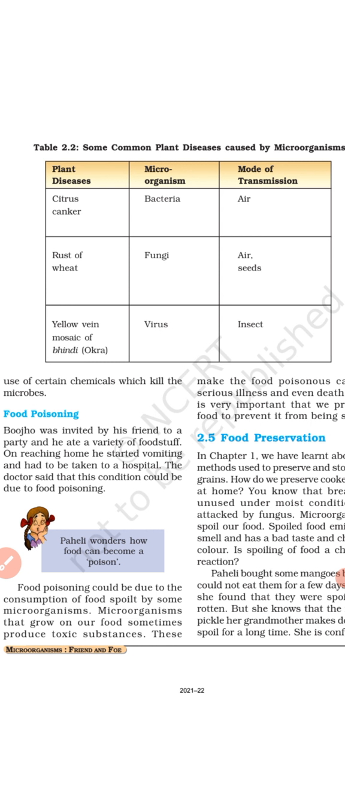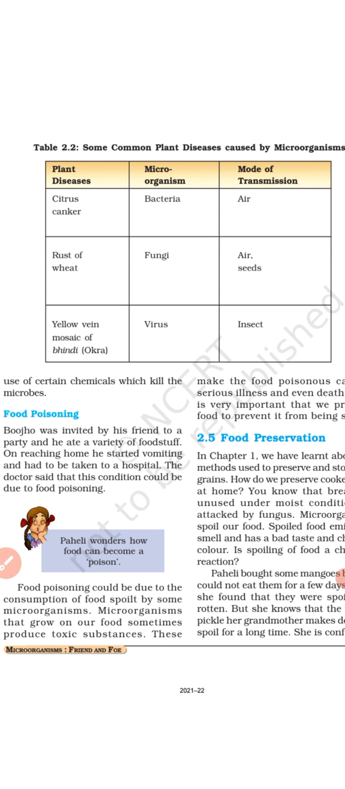Okay, and if such food is eaten, then it will lead to what? Food poisoning. So what is food poisoning? It is a disease caused by the presence of a large number of microorganisms like bacteria and fungi in the food, or due to the presence of toxic substances in food formed by the action of microorganisms. Clear?